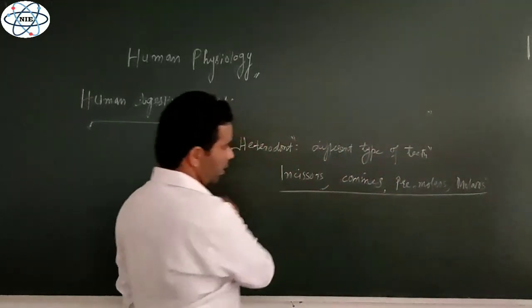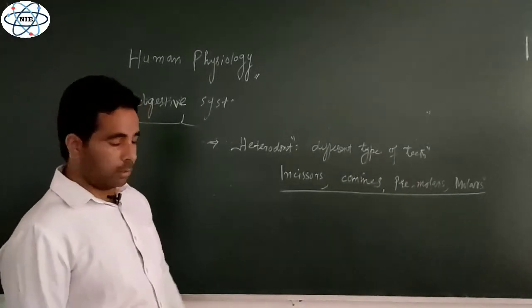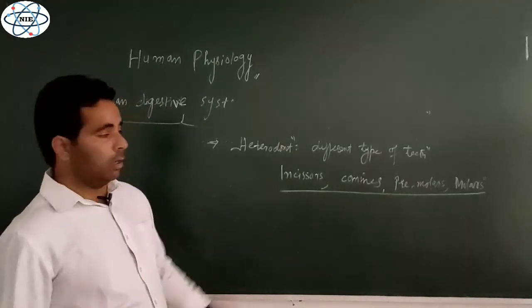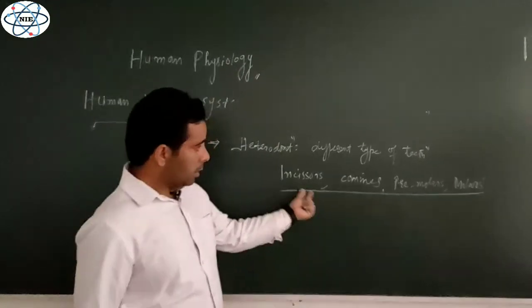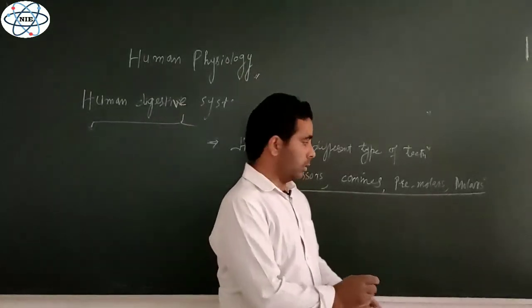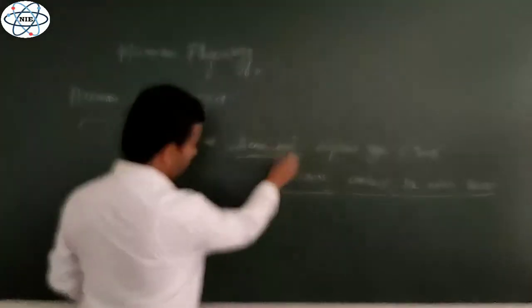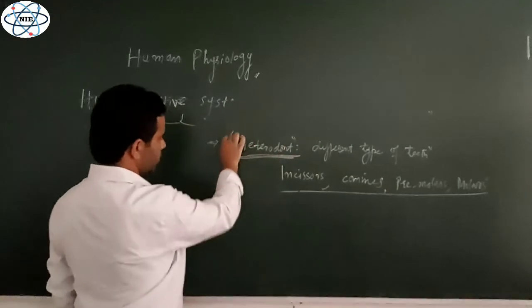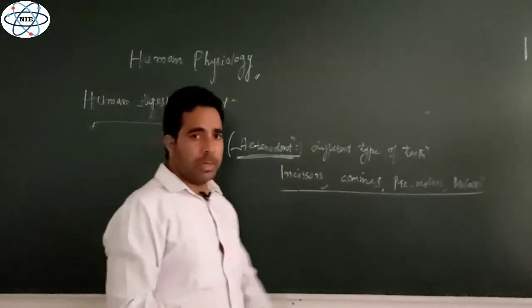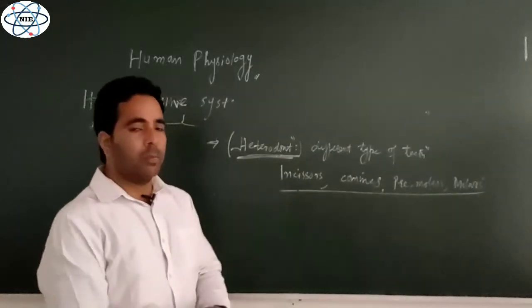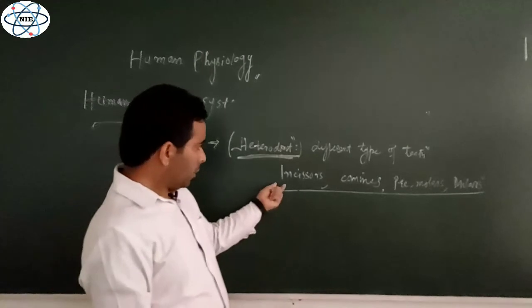So these are the 4 different types of teeth present in the buccal cavity, in the upper jaw and the lower jaw: incisors, canines, premolars and molars. Now, this condition where there are different types of teeth in the oral cavity is known as heterodont condition.